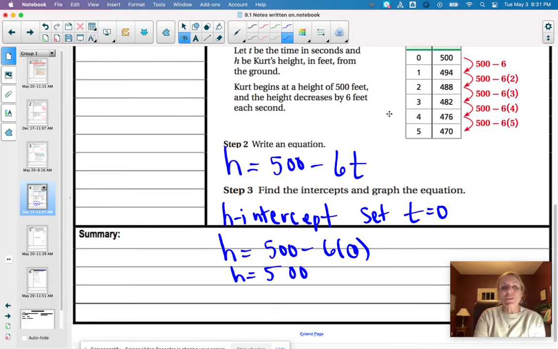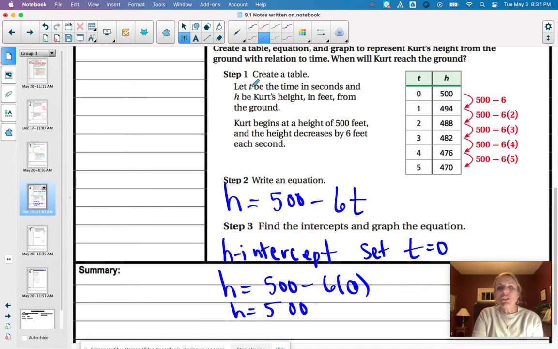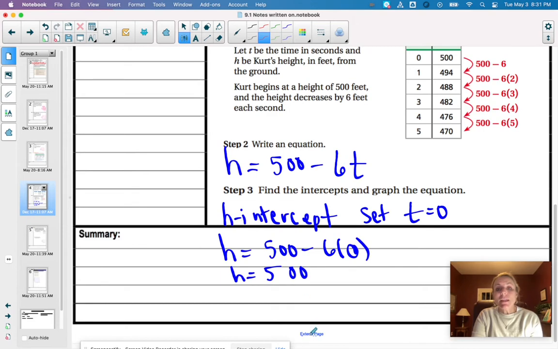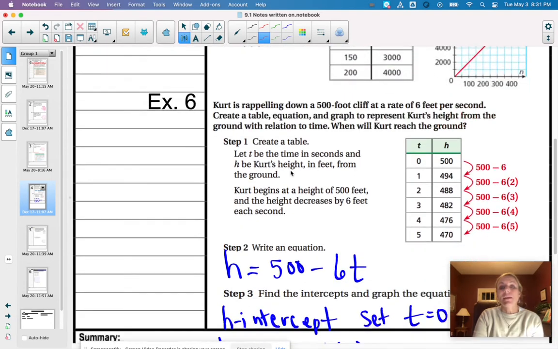When will Kurt reach the ground? Well, h is the height. H is Kurt's height in feet from the ground. Kurt begins at a height of 500 feet and the height decreases by 6 feet each second. So if we want to find the other intercept, which is finding when will Kurt reach the ground, we have to set h equal to 0.